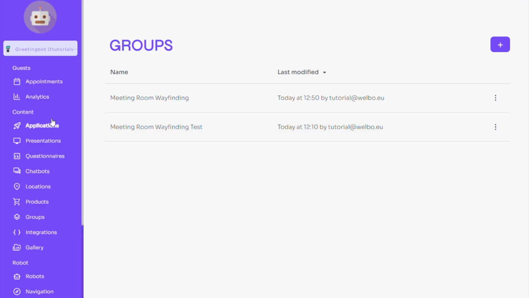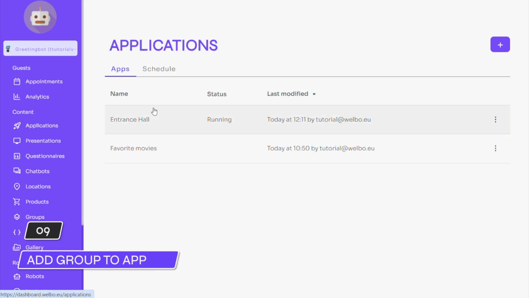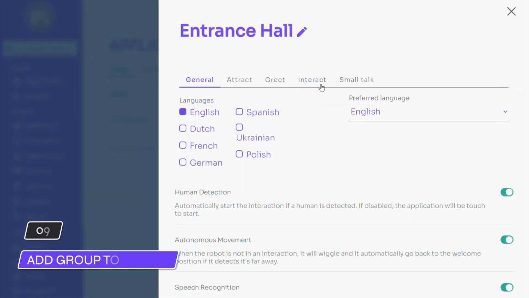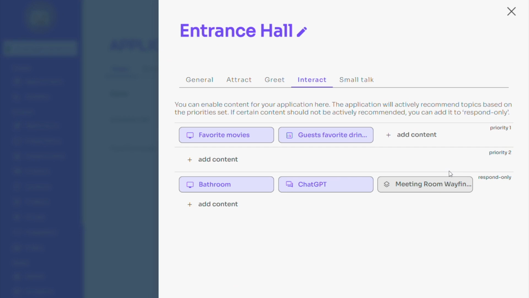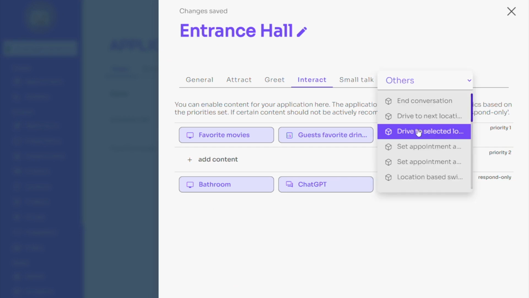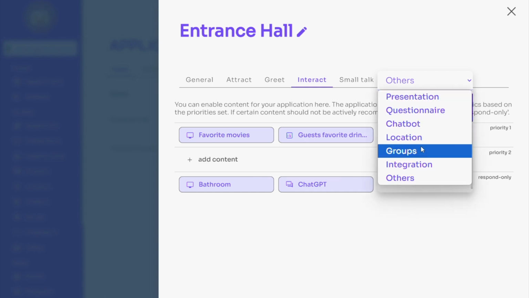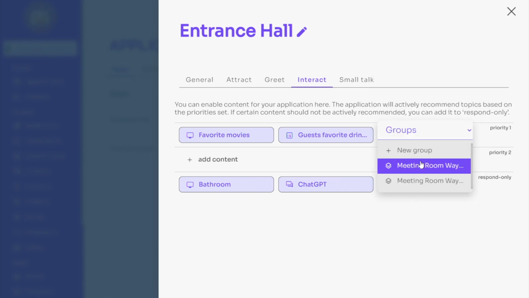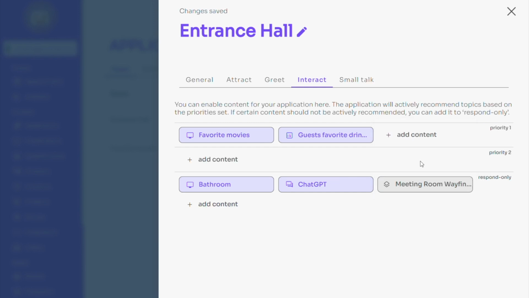Exit the group by clicking outside of the open window. To make the new group available on the robot, go to Applications, select Entrance Hall, and click on the Interact tab. Since the group should be triggered upon request, place it in the Respond Only lane. Press Add Content in the Respond Only lane, select Groups in the drop-down menu, and choose Meeting Room Wayfinding. The new group is now part of the robot application. Close this screen by clicking the X in the top right corner.